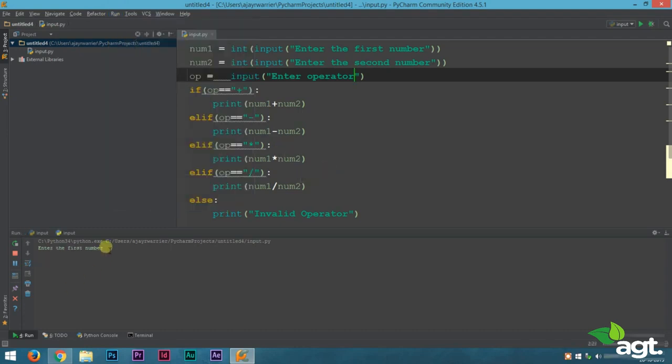Let's try running this again. First number 12, second number maybe 15 this time. Operator, let it be the addition operator, that is plus, and we get the output 27. So we just added our two numbers and we got the output 27. So the program is working perfectly.